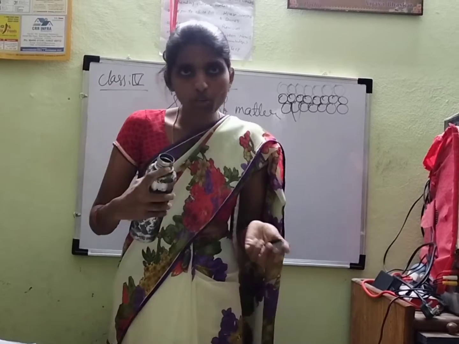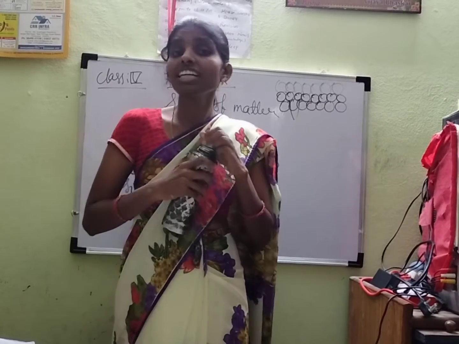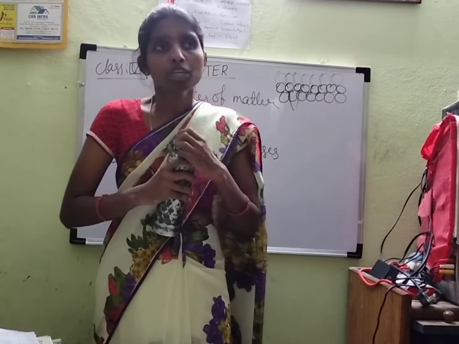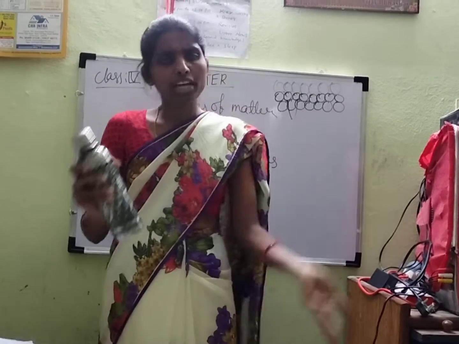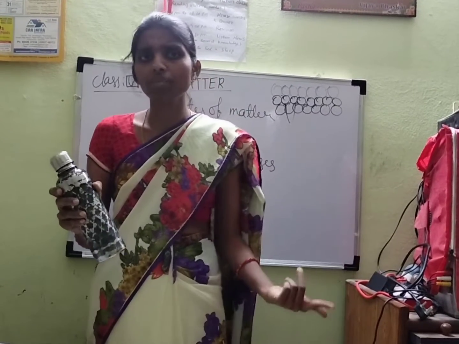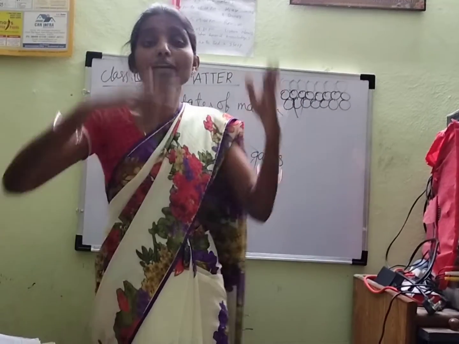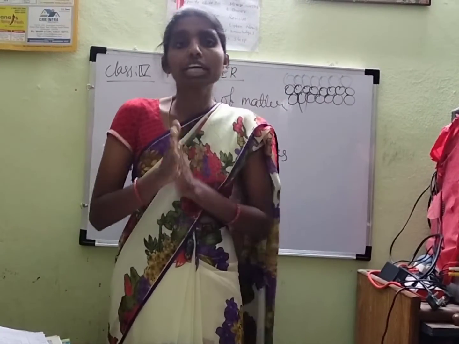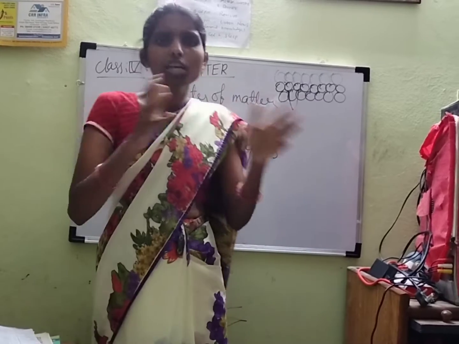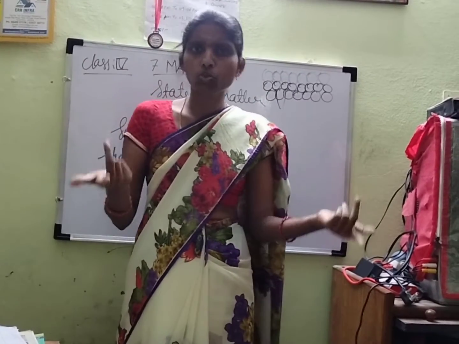No. Why? Because liquids don't have a fixed shape. They have a volume. You see here, you bring a milk packet, for example 500 ml of milk. So they have volume, but they don't have a shape. The shape of liquids depends upon the container. For example, your friends bring different types of bottles to school. Yes or no?